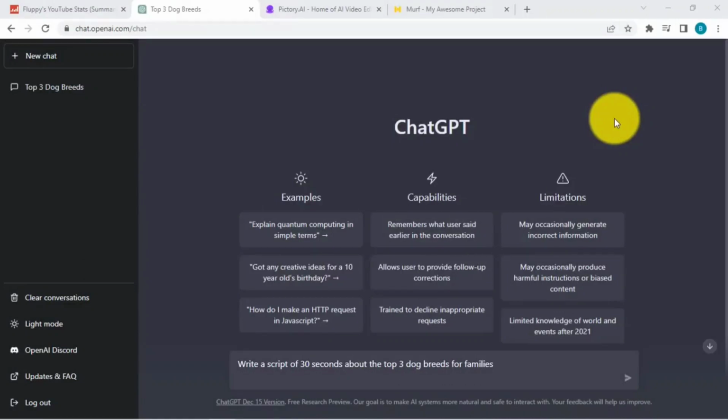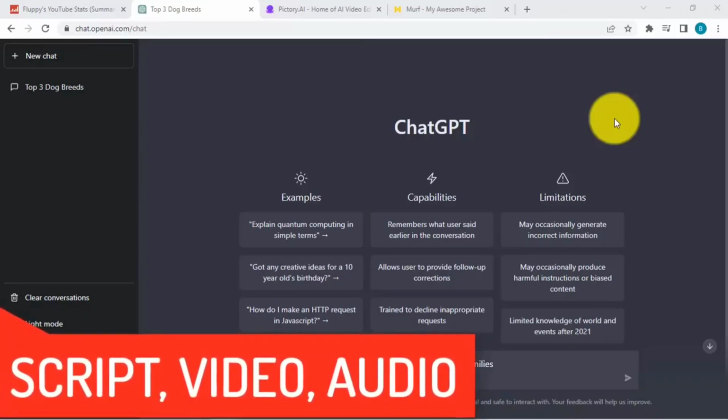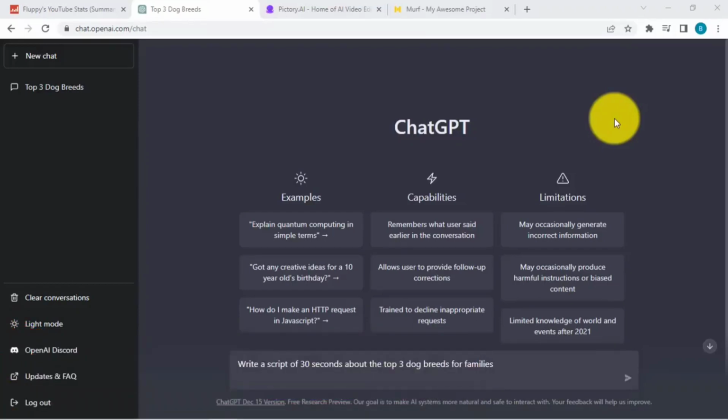Components that we need to create. First is the script, and then second is the video, and then third is the audio to be included inside the video. So pretty much what I will be teaching you is we will use AI tools that you can use for free, right? That would create these 3 components for us quickly and easily.